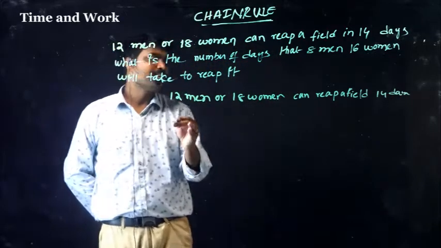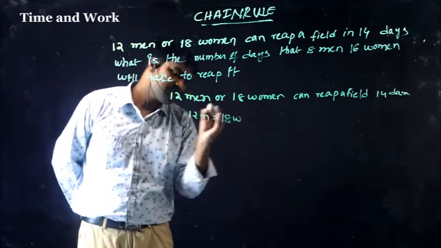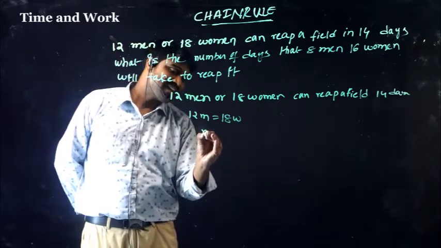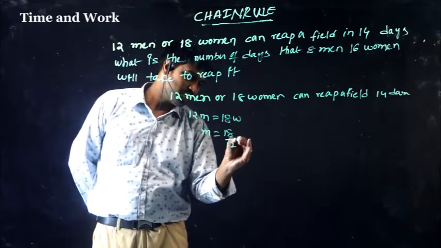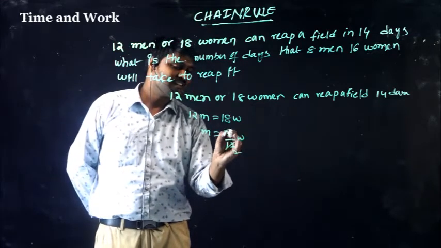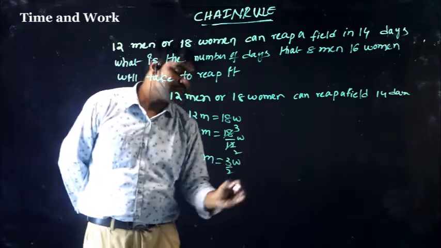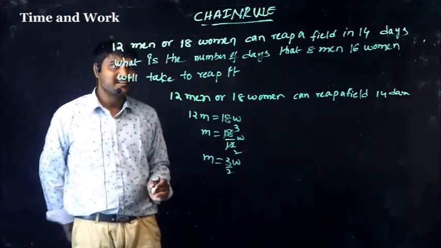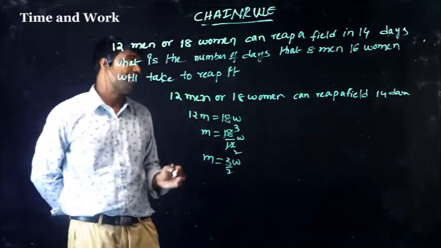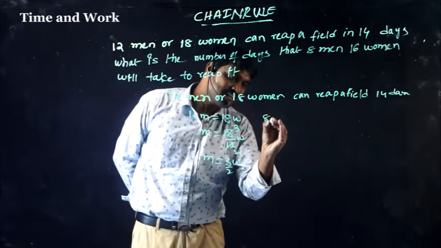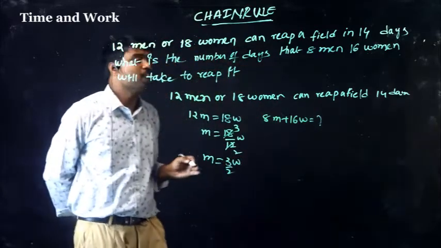According to this, 12 men equal 18 women. So 1 man equals 18 by 12 women, that is 3 by 2 women. But he is asking 8 men and 16 women: in how many days will they reap the same field?